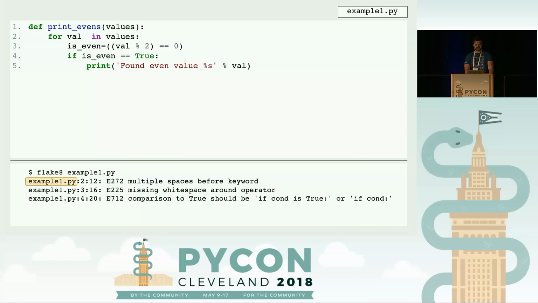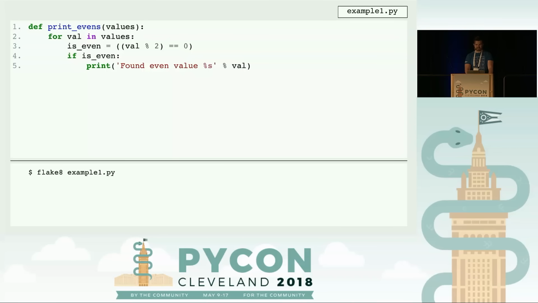Looking at one of these errors, it'll tell you the file it happened in, the line number, the error code ID, which identifies what exact error it was, a category you can determine, and also the description. If I highlight all of these errors, you'll notice that Flake8 is pointing out the multiple spaces before the in operator, lack of spaces around the assignment operator, and the use of equals equals True, which is not Pythonic. If I go ahead and fix these, it'll create a clean run through of Flake8. Mainly I just got rid of the equals equals True and fixed up some of the spacing there.